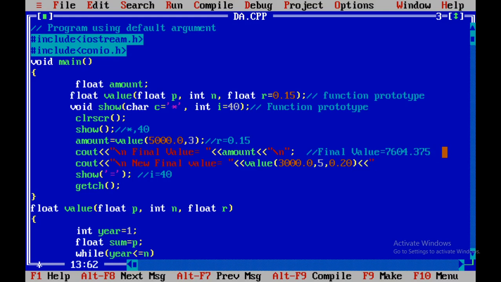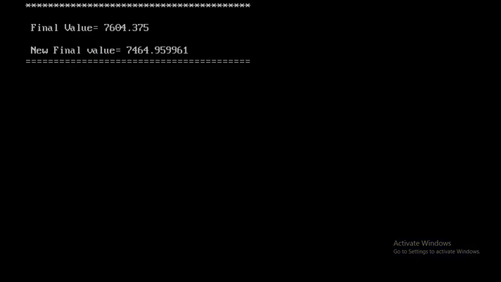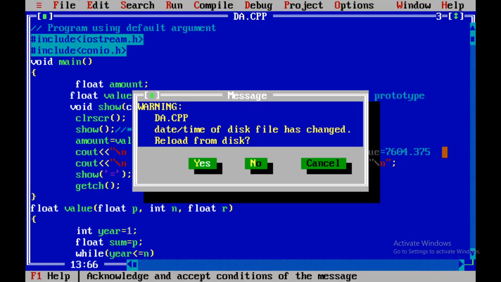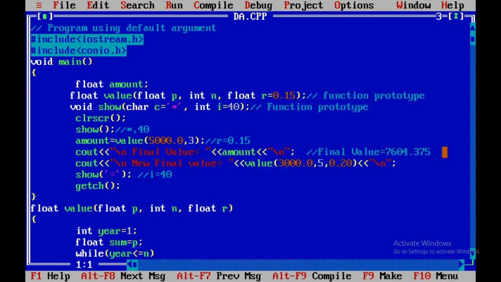And again I save these changes, compile, and I execute. So with this new rate of interest, this is the new value 7464.375. This is my result for the new time period or new rate of interest, whatever it is.